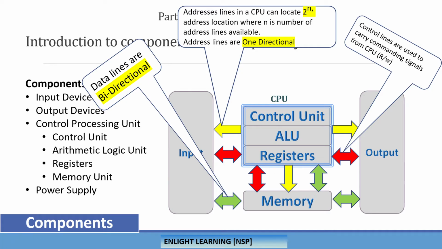And let's take an example here. If you want to read a byte of data from a memory location, the CPU sends out the memory address of the desired byte on the address bus. If you see here, the CPU sends out the address to the memory location, and then, through its control bus, it sends out a memory read signal.